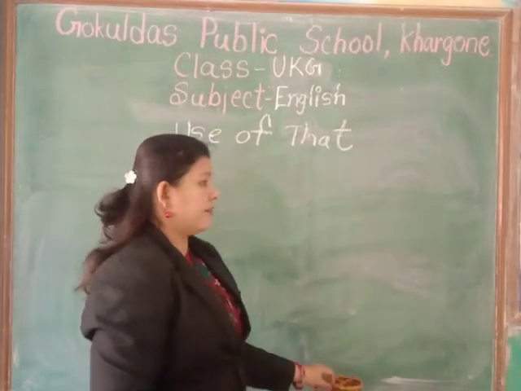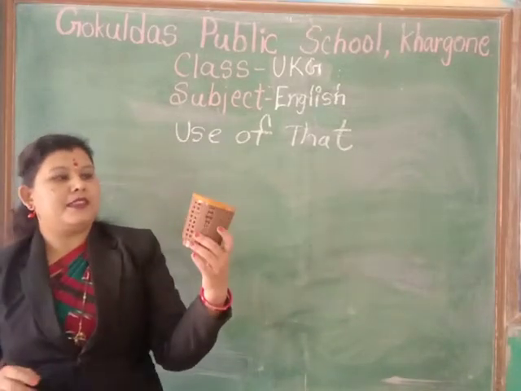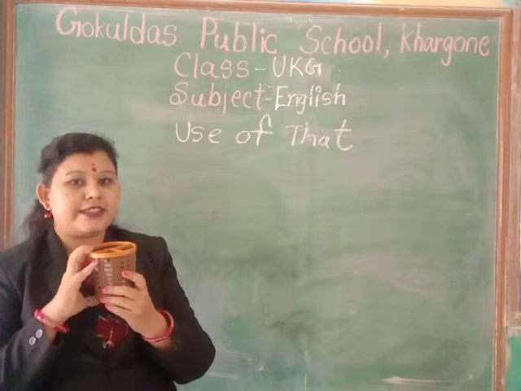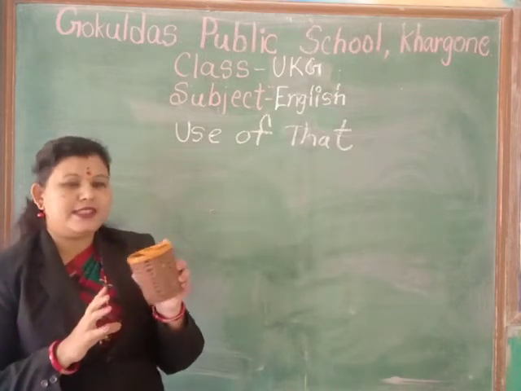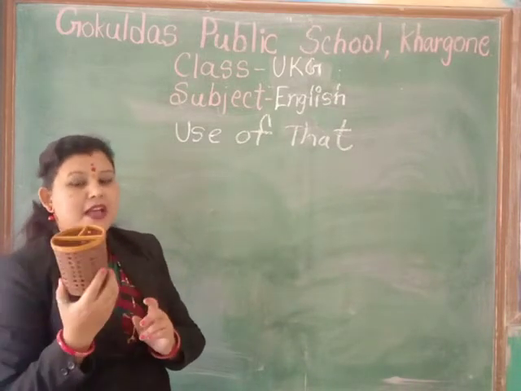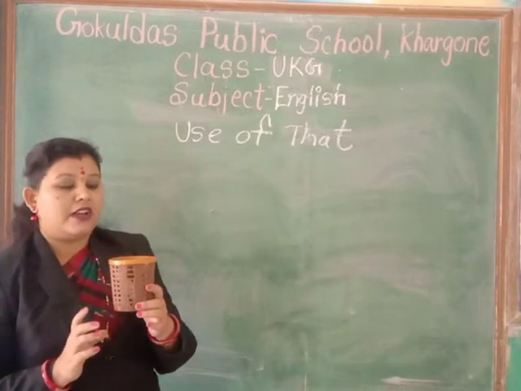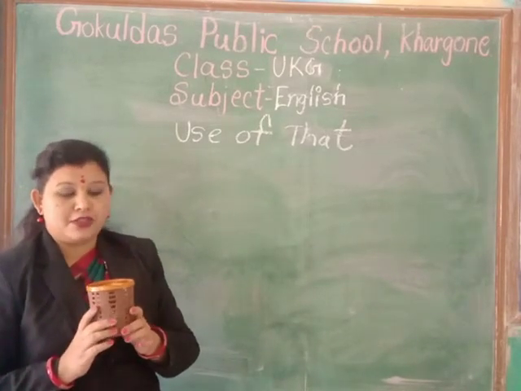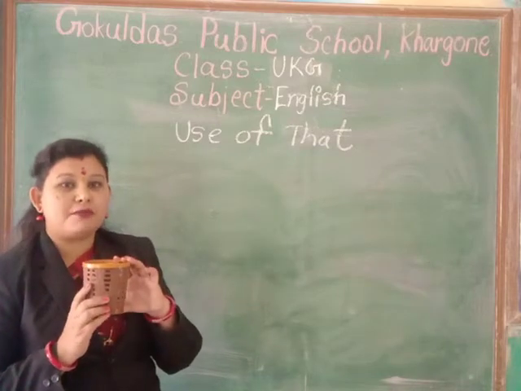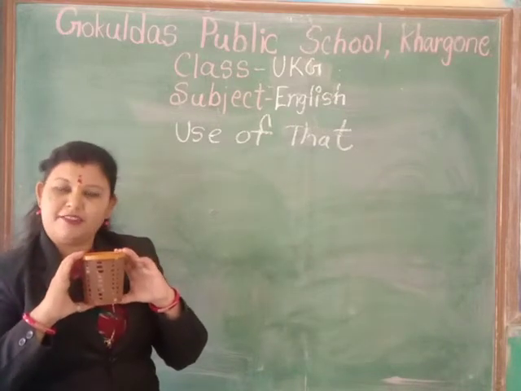Now see this. What is this? This is a basket. Now it is near from me. What is this? This is a basket. Why am I using this here? Because it is near from me.